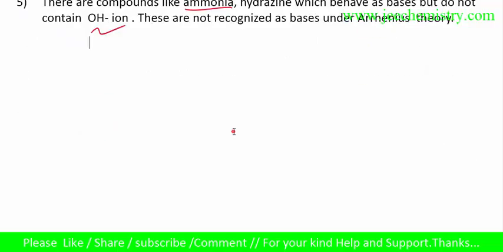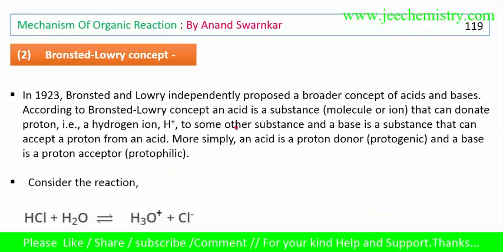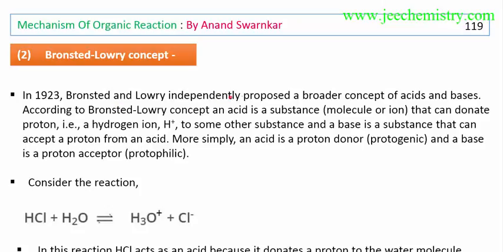That's why one more concept evolved, called the Bronsted-Lowry concept, given in 1923. Bronsted and Lowry independently proposed a broader concept of acid and base. According to this concept, an acid is a substance, molecule or ion, that can donate a proton, and a base can accept a proton.